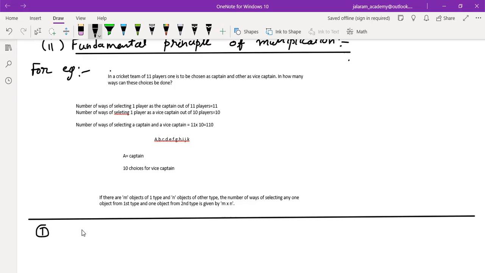Is that clear? Yes, sir. And the number of ways of selecting one player as man of the match from the second team is also 11. And we have to select man of the match either from the first team or from the second team. So which principle will be used? The fundamental principle of addition, as it is "or". So what will be the number of choices then? Sir, 22. Is that clear to you, everyone?